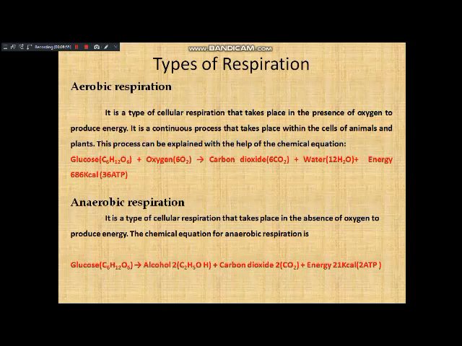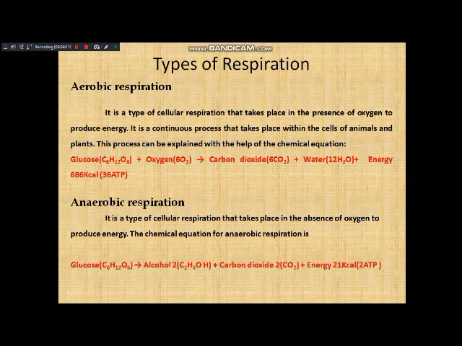Sometimes they will ask the question, what is cellular respiration? Cellular respiration means the respiration which takes place at cell level.